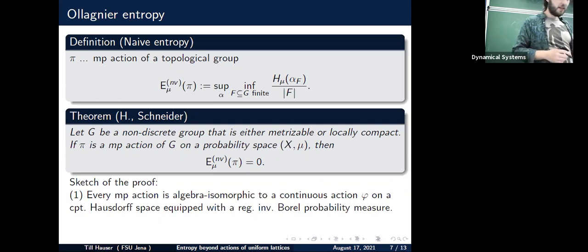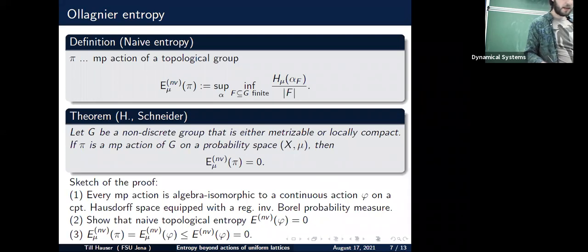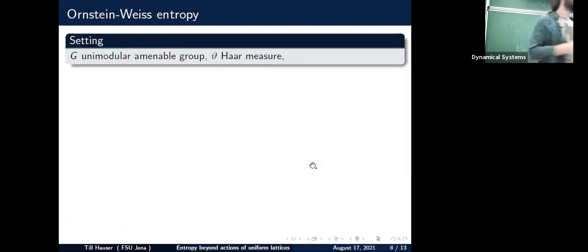And basically using the topology, one can also talk about naive topological entropy, and show that the naive topological entropy is 0. And then we use a result by Peter Burton that naive topological entropy bounds naive measure theoretical entropy, and therefore obtain that the naive measure theoretical entropy has to be 0. Okay, so bad news. Let's go to idea number 2.